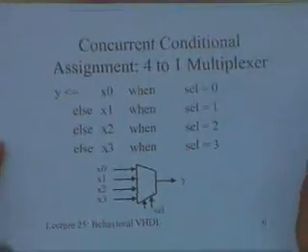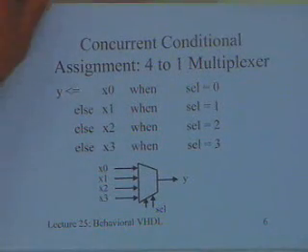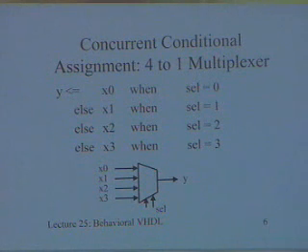Let me also take another example. In this case I will take an example of a multiplexer, and I will show you two ways of describing the multiplexer, and this will also make a distinction between how a multiplexer would appear when it is in the data flow, as a concurrent assignment, and how it will appear when we are doing it algorithmically, in a sequential flow.